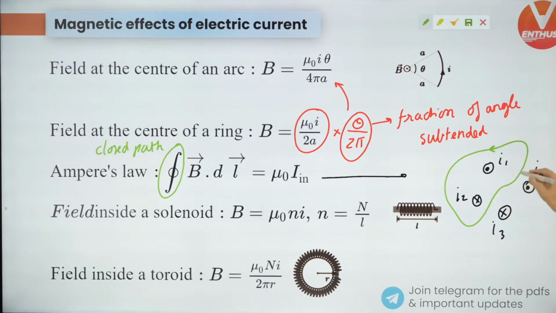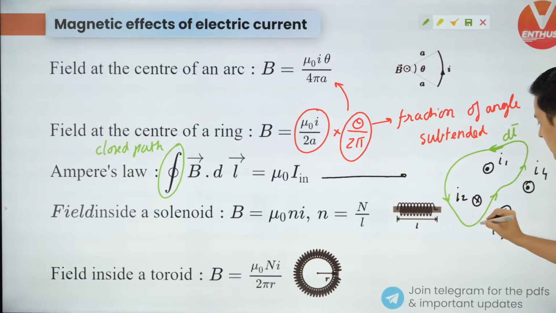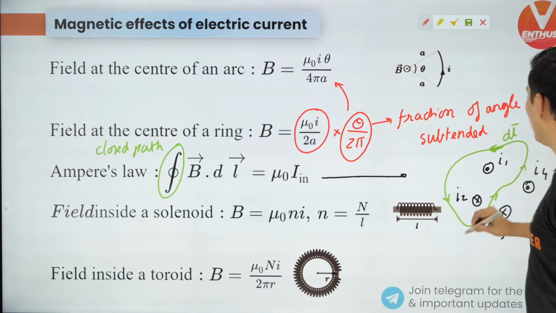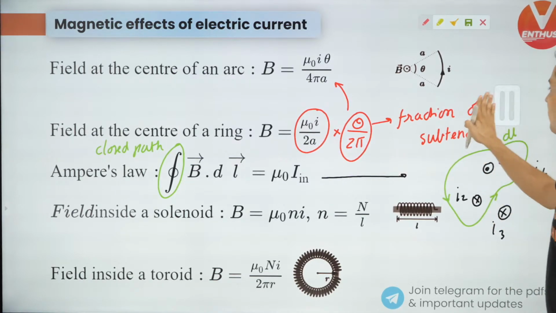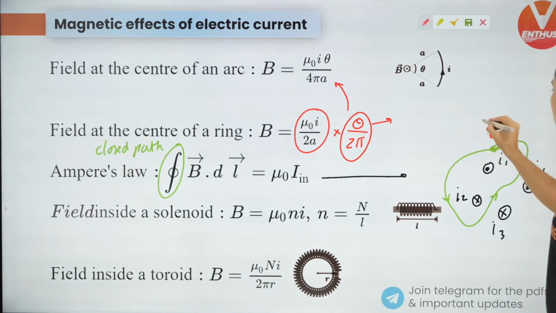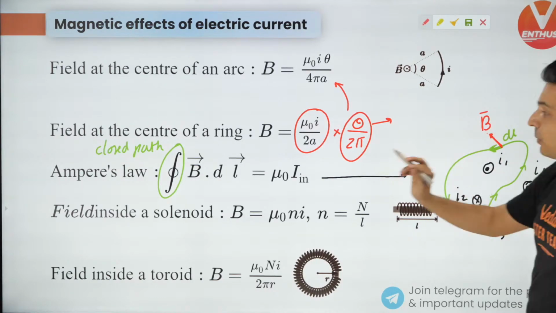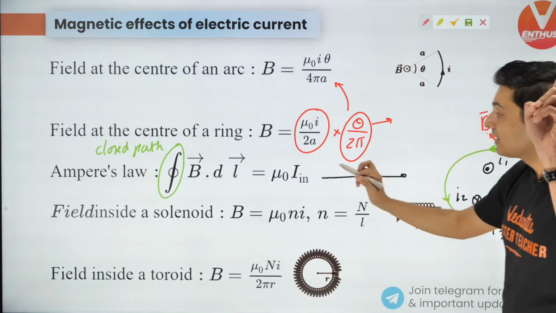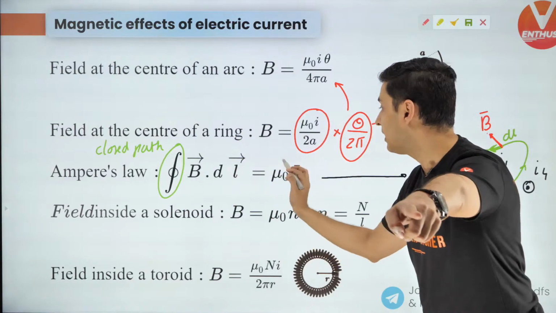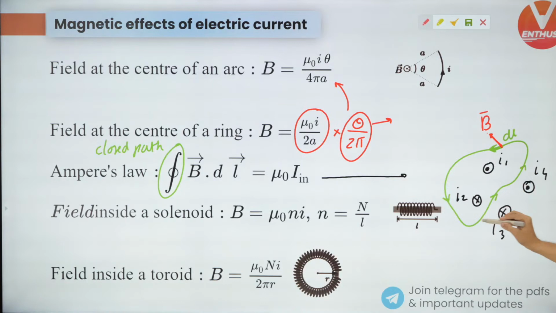At every point, there will be some distance covered, which will be dl. And you are covering this complete loop by moving dl, dl, dl, dl, dl, dl like this. And at every point, there will be some magnetic field, let's say that is B vector. So B dot dl at every point, if you do it, the value of the integral comes out to be mu naught into the enclosed current.